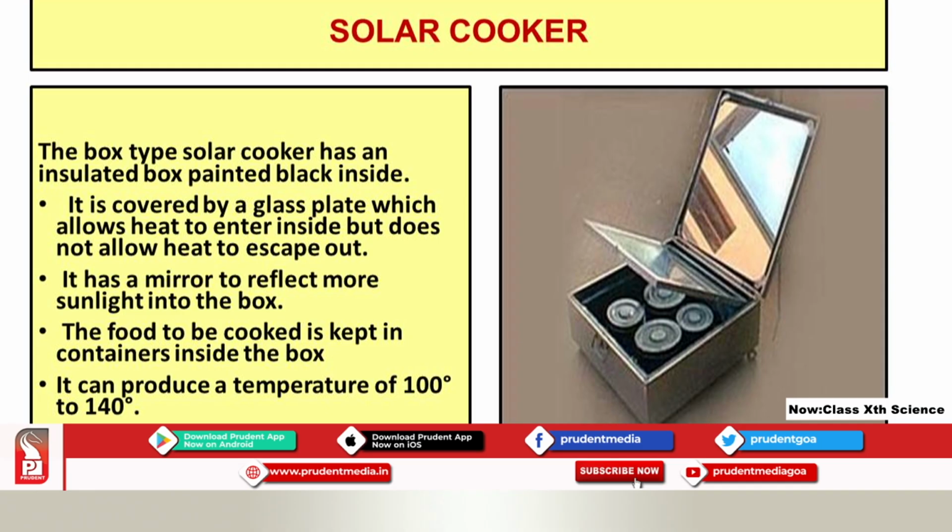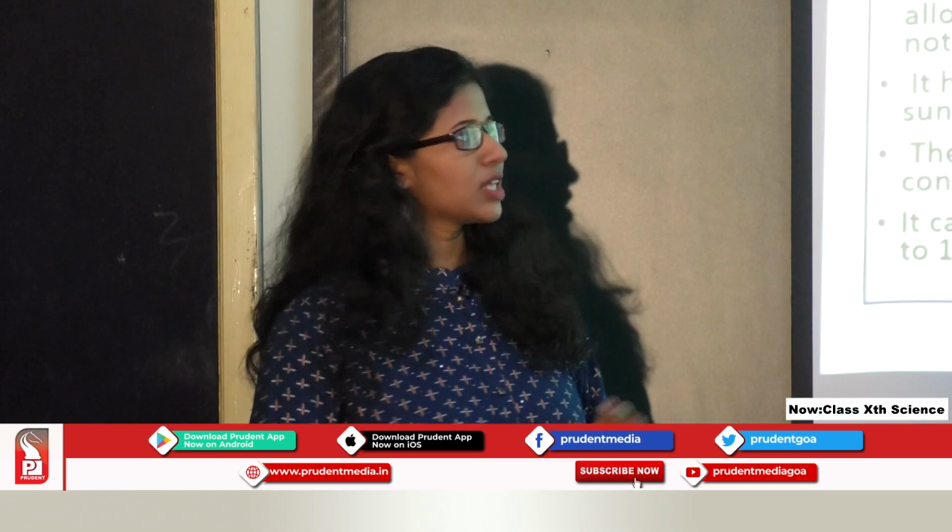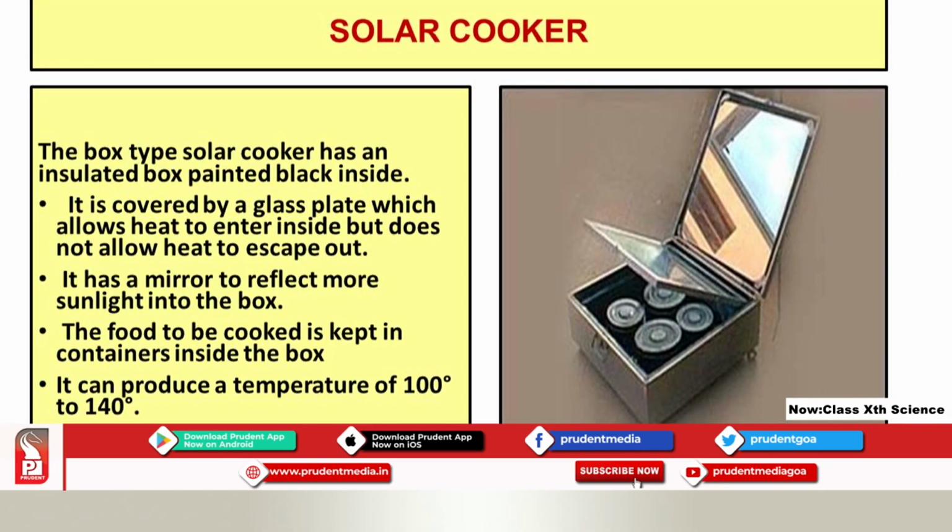Next you have a mirror. You can see there is a mirror which helps to reflect more sunlight into the box. Food to be cooked inside this solar cooker is kept in containers, and around 100 degrees to 140 degrees of temperature is maintained in the solar cooker. So nowadays people prefer using this, which is very beneficial. So this is the first type of device which utilizes the heat energy of the sun.